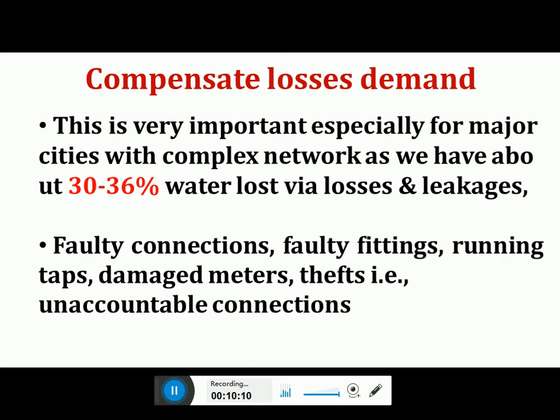Okay, and this could be due to the faulty connections, faulty fittings, running taps, damaged meters, water thefts, and unauthorized connections. Okay, and it accounts about 30 to 36% of the total water demand, and it has to be checked to save this much quantity of water.